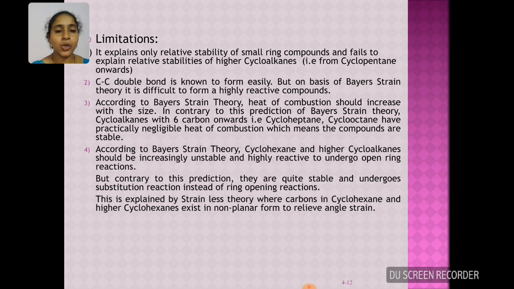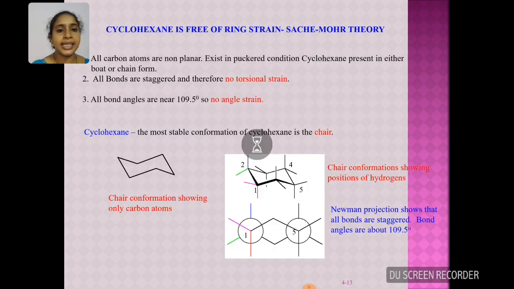All these limitations are overcome by the theory called Sachse-Mohr theory. The basis for it is that instead of all the carbon atoms existing in the same plane, if they exist in non-planar form, they can easily be relieved from angle strain. Cyclohexane is free from angle strain, explained based on Sachse-Mohr theory. His assumptions are that all the carbon atoms are non-planar and exist in puckered condition. Cyclohexane can exist either in boat or in chair conformation.